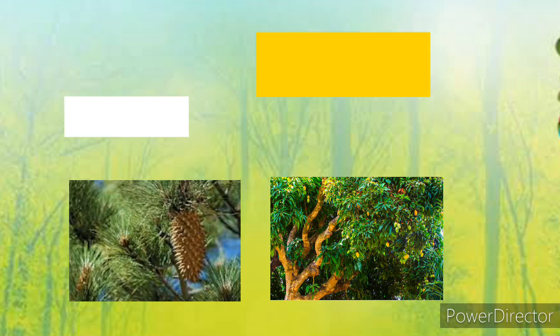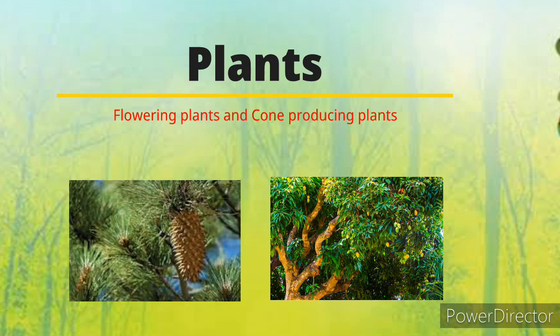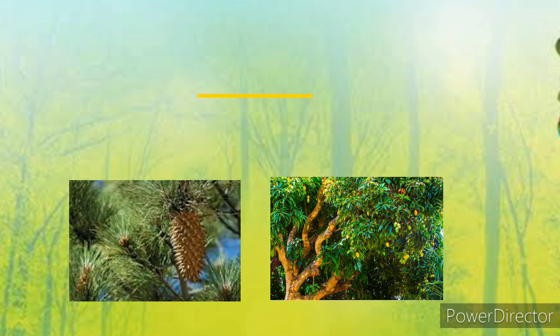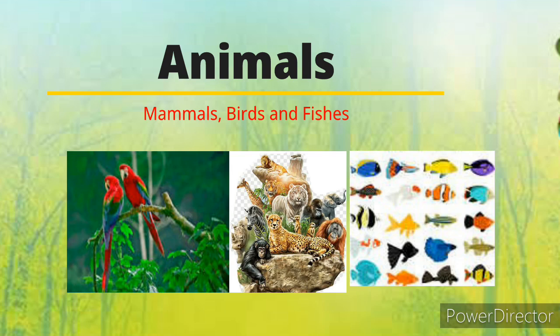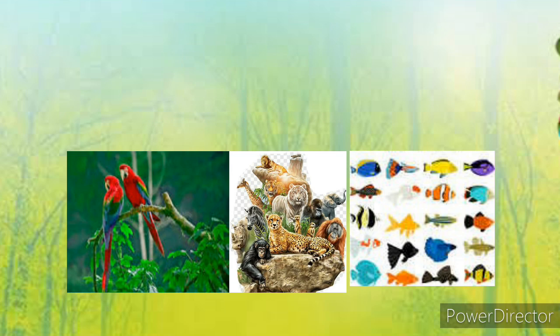So let's move to flora. Flora contains some plants that produce cones, called gymnosperms, and other plants that produce flowers, called angiosperms. Now we will move to our fauna, which is much more familiar. They include mammals, birds and fishes. Mammals can be subdivided into humans, buffaloes, or all the four-limbed organisms with mammary glands. Now we move to birds. Birds have many types like eagles, hummingbirds, or all the organisms with wings. And the third one is fishes, which have many types in oceans like sharks, jellyfish, starfish and much more.